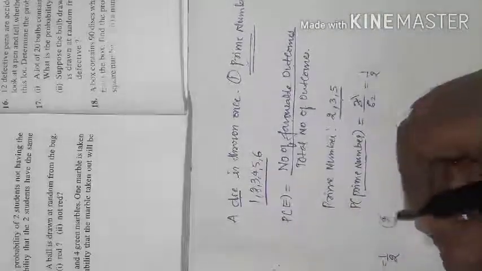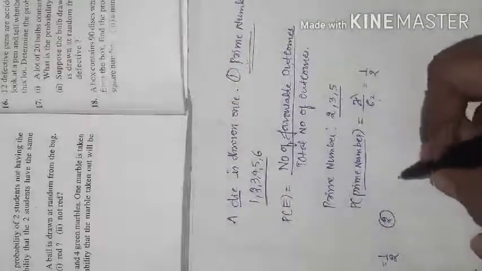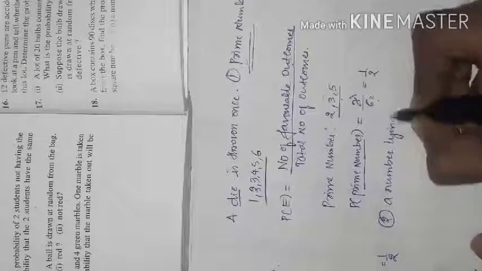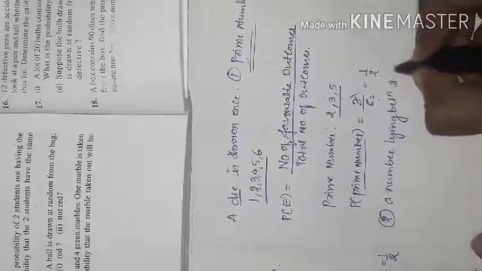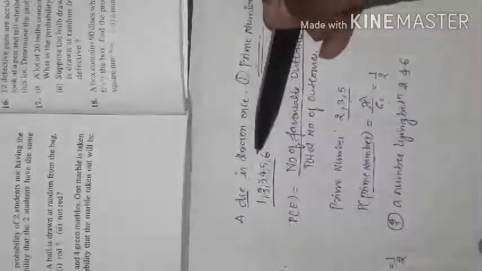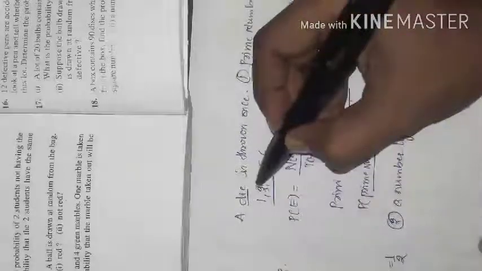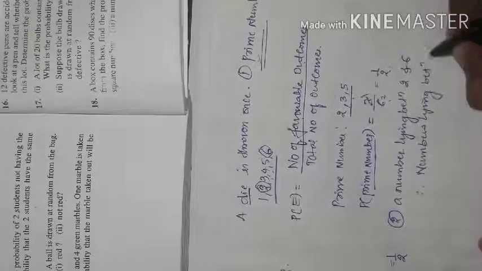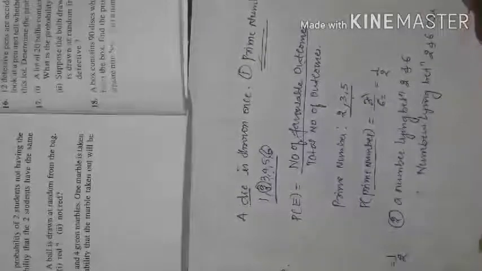So the second question, what does it say? The second question is about a number lying between 2 and 6. See here, a very simple example. How many numbers are lying between 2 and 6? Check it. This is 2 here and 6 here. How many numbers are there? 1, 2, 3, definitely 3. So the numbers lying between 2 and 6 are 3 only. Check, 1, 2, 3.